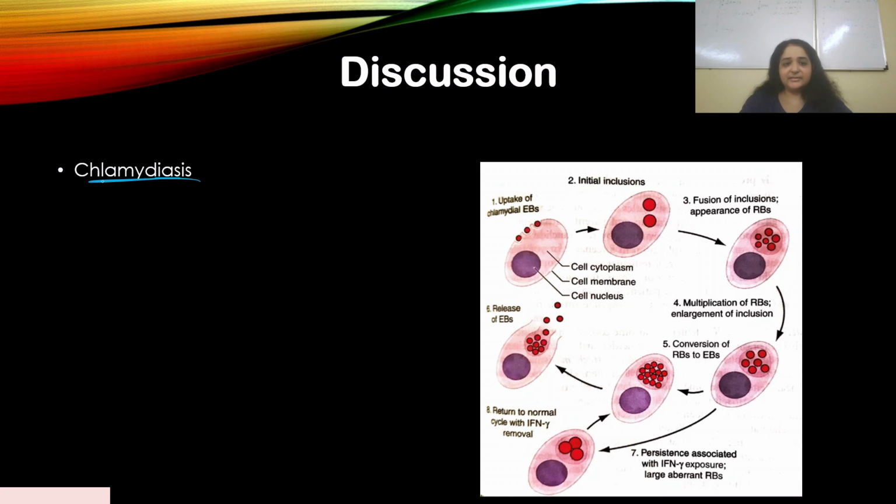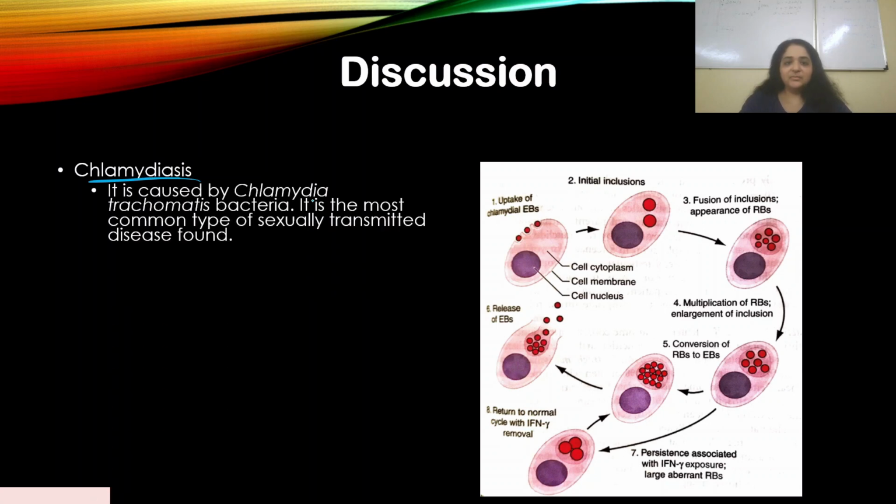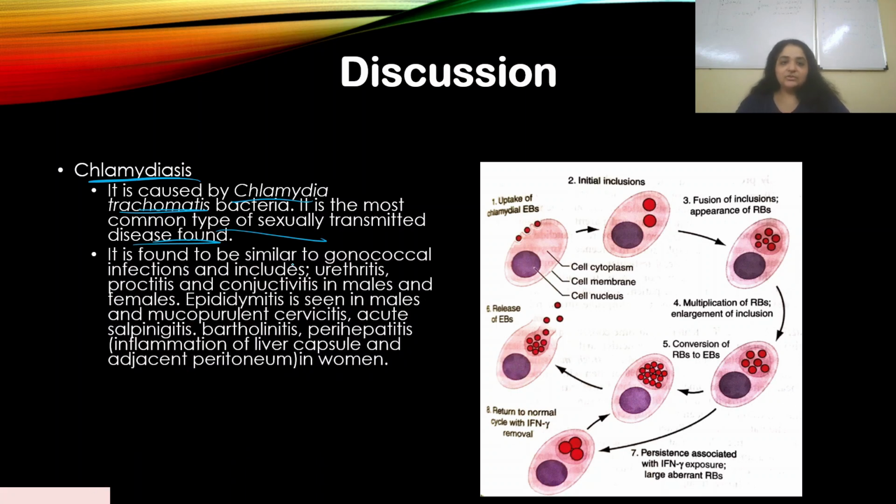So now chlamydiasis. It is caused by Chlamydia trachomatis bacteria. It is the most common type of STD found. Chlamydiasis is the most common type of STD found. Now, it is found to be similar to gonococcal infections. We already discussed gonorrhea. When a diagnosis is done, both are checked, chlamydia and gonorrhea. They are very similar, and include urethritis, proctitis, and conjunctivitis in males and females.